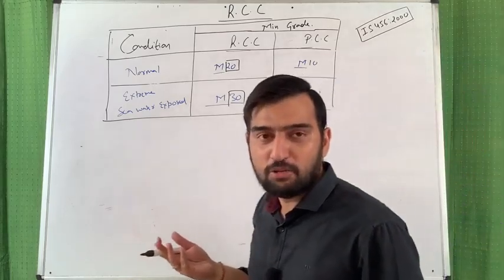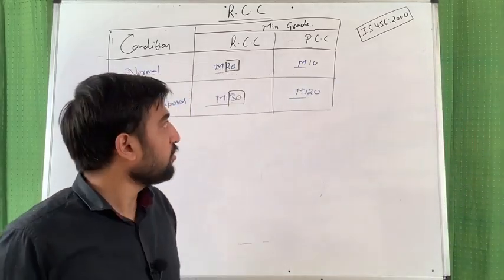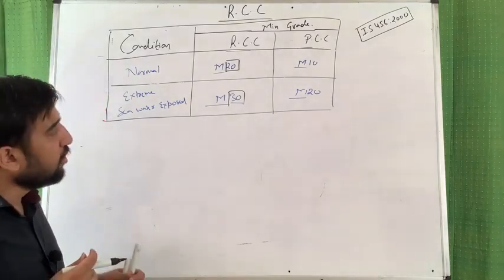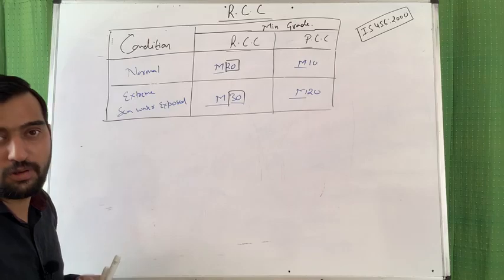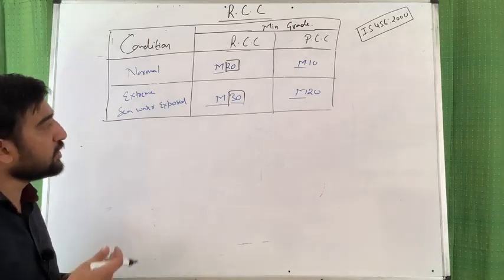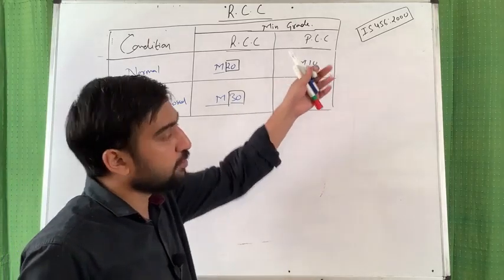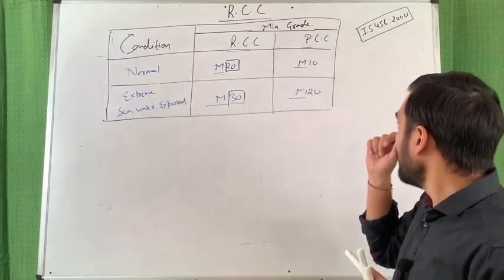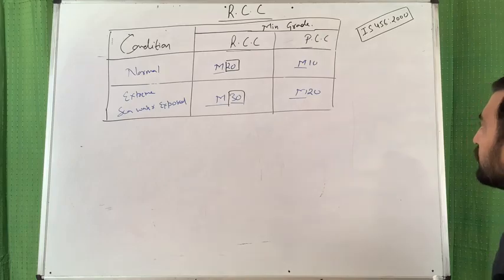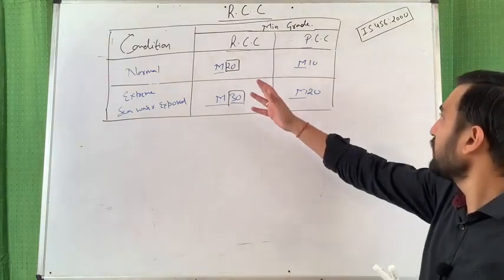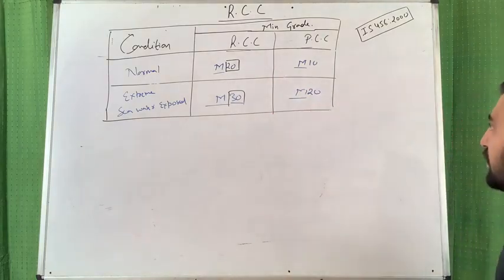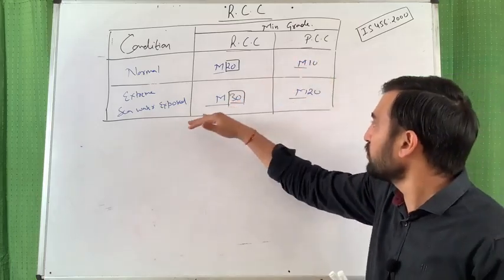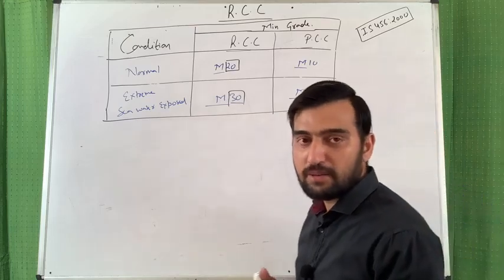A free copy you can get from the internet, or you can download the copy of IS 456:2000, and you should also be very familiar with this code, because nowadays a lot of questions have been asked directly from this code. Is it clear, friends? Okay, so the IS code is also very important. You have to keep that with you, and these all are the minimum grades under the normal condition of RCC and PCC, and under the seawater exposed condition of RCC and PCC.